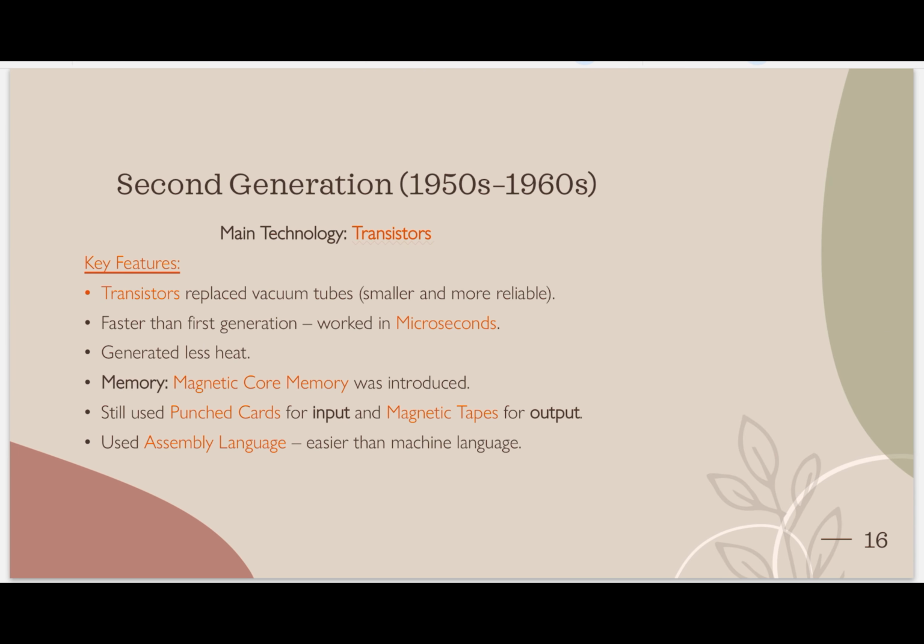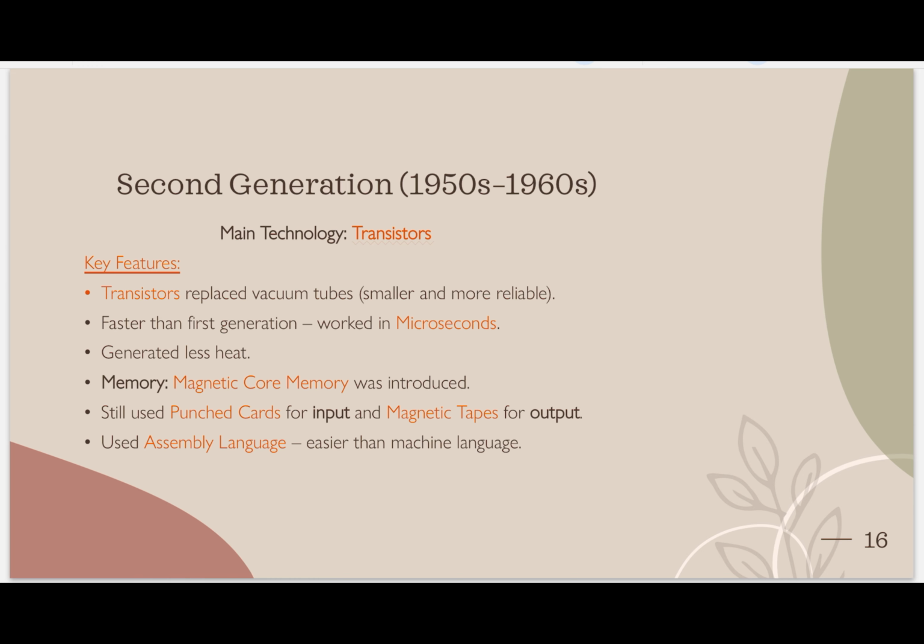Now let's begin with second generation. Second generation was from 1950 to 1960. First generation period was of 10 years. Same, second generation period was also 10 years. But here the main technology got replaced. What came here? Transistors. Transistors replaced vacuum tubes. Why? Because transistors are smaller and more reliable. Reliable means we can trust that it will not burst or get corrupt. It will help us, otherwise we can say support us in our processing.